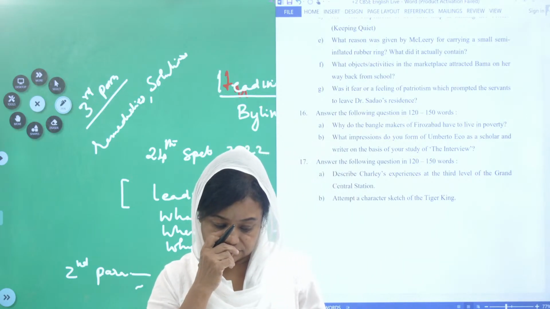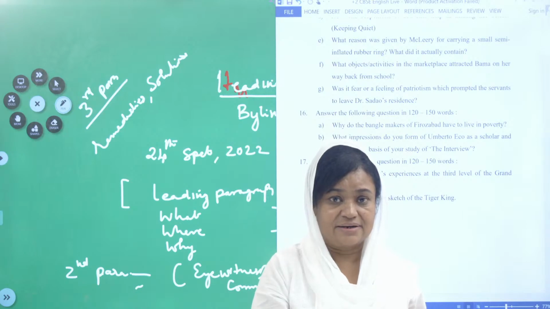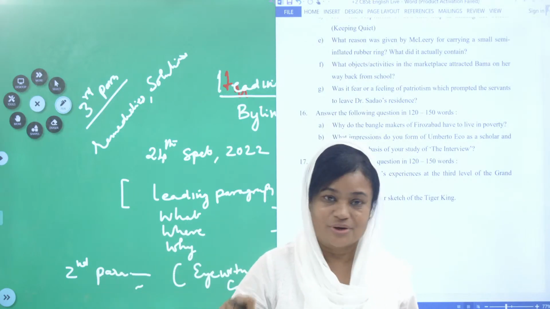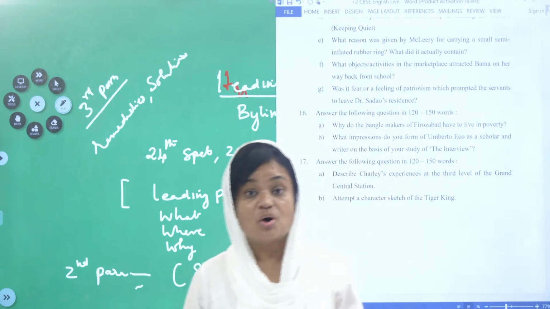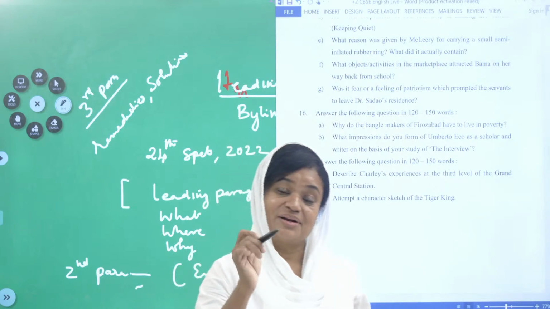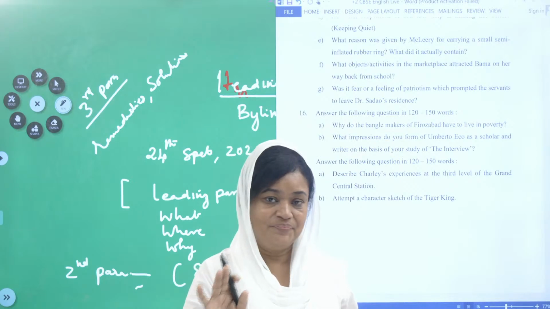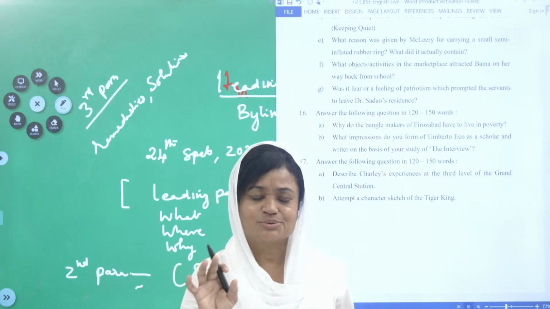Now, what is the relationship of this character with the other characters in the textbook? That you have to write. That is very important. And above all, you have to write your own opinion, like, okay, the Tiger King is a very brave person, and so one or two lines you can add.